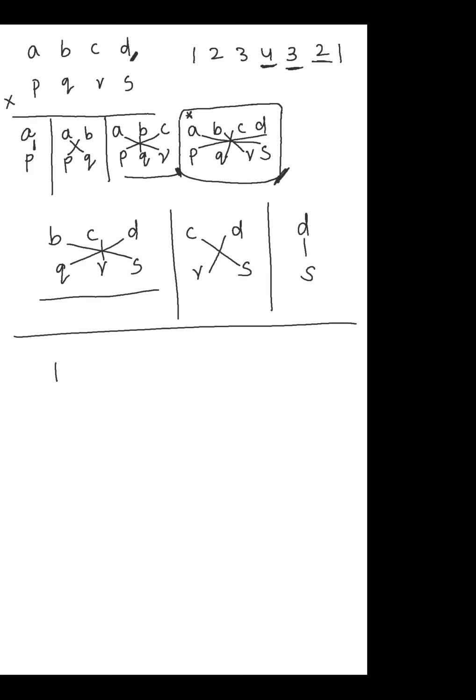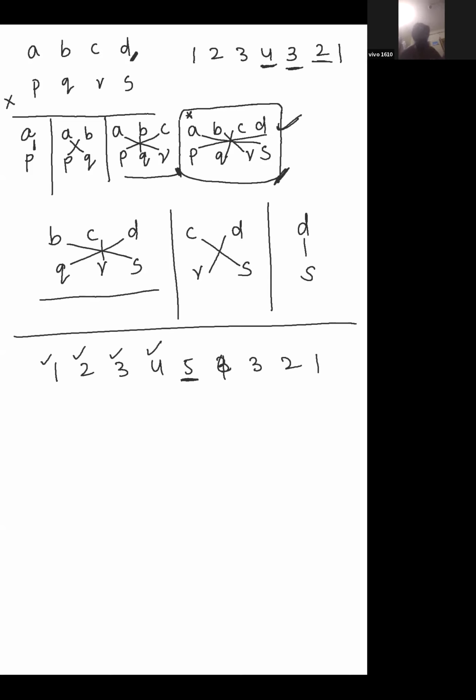That is 1, 2, 3, 4, 5, 4, 3, 2, 1. This is already known, this is the known pattern. This is all known. So this will be the new pattern we are getting in the 5 into 5 multiplication.